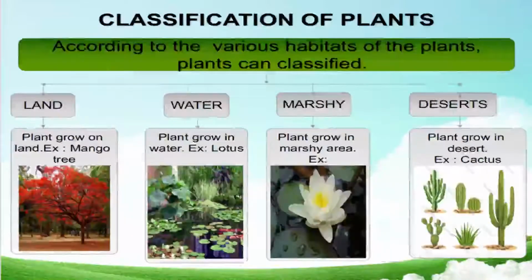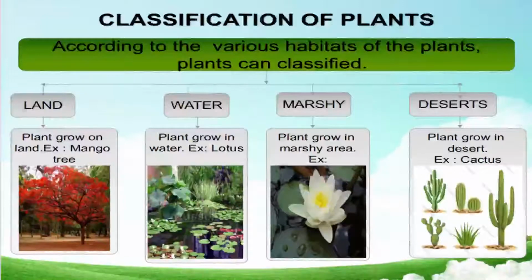Next we see how plants can be classified according to the various habitats of the plants. According to their habitat, where they grow, in which environment they grow, the plants are classified.